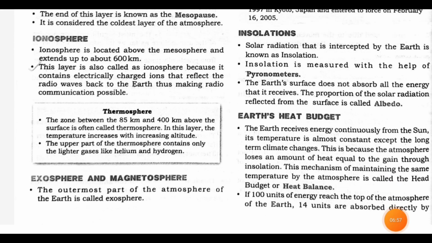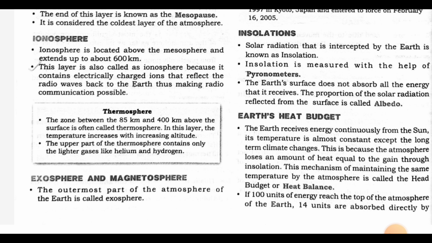Insolation. Solar radiation that is intercepted by the earth is known as insolation. Insolation is measured with the help of a pyrheliometer. The Earth's surface does not absorb all the energy that it receives. The proportion of the solar radiation reflected from the surface is called albedo.